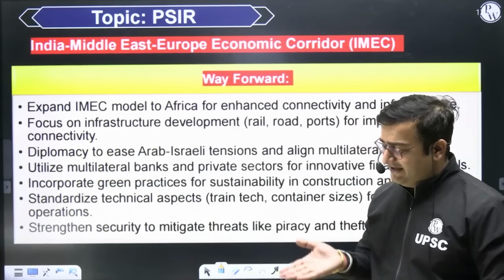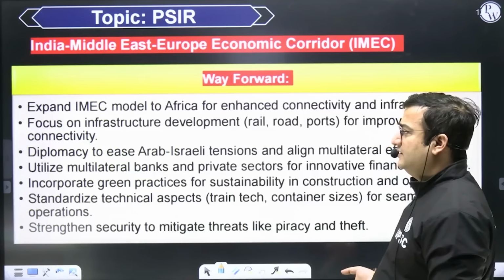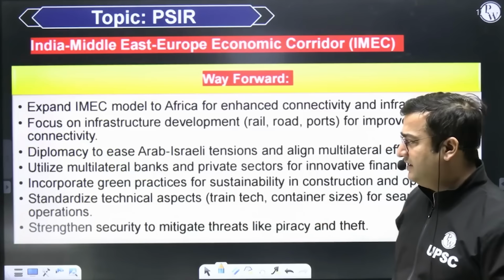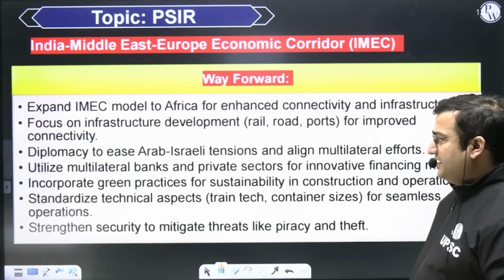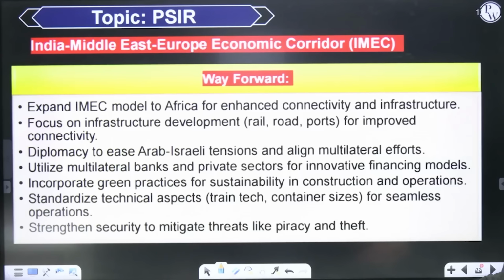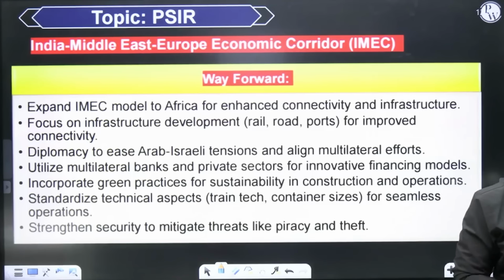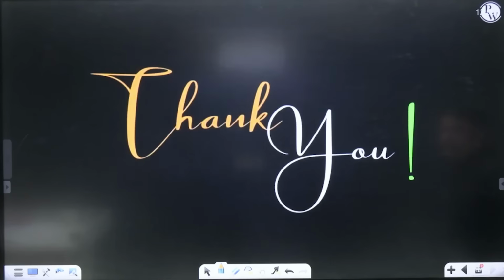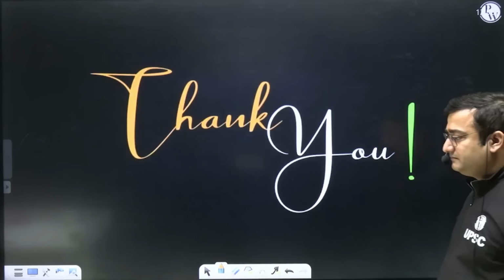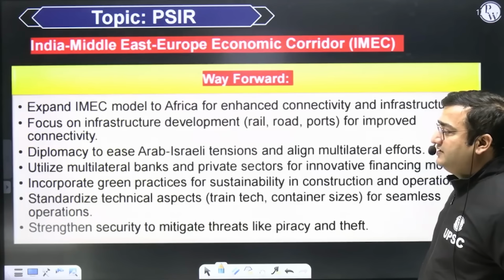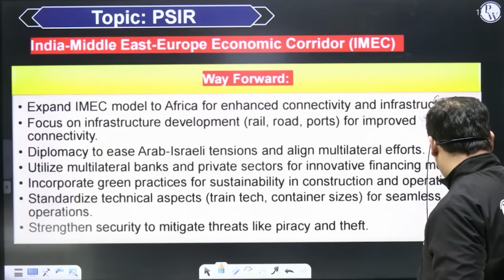If there will be escalated tension in Arabian Peninsula, I tell you that this corridor cannot be utilized. And then you will have a standardized technical aspects. You need to have a standardized technical aspect like train technology, container sizes for seamless operation, and a strengthened security to mitigate threats like piracy, because this entire region is known for piracy. Sea pirates, they dominate a part of sea. So these are the points that can be mentioned in India, Middle Eastern and Europe corridor.